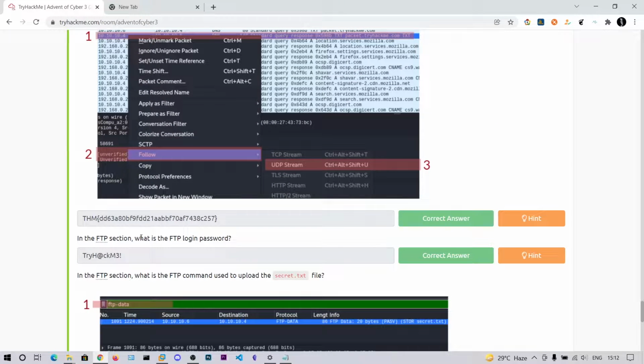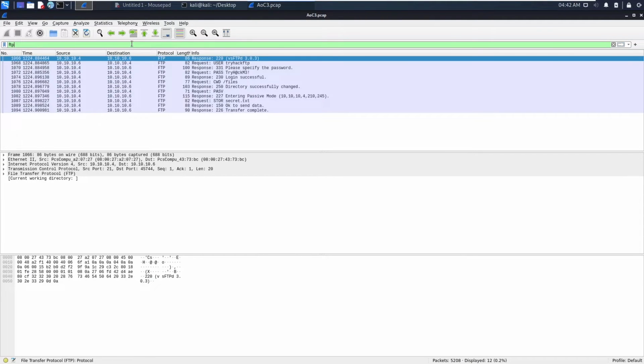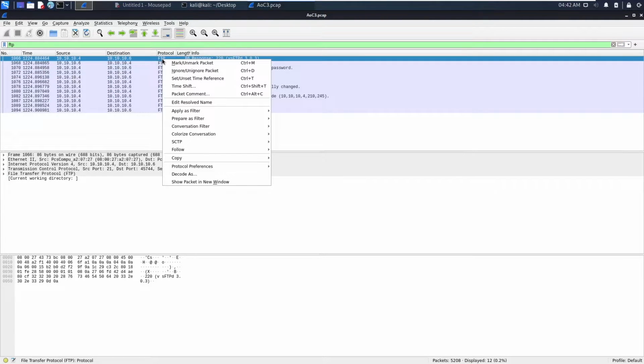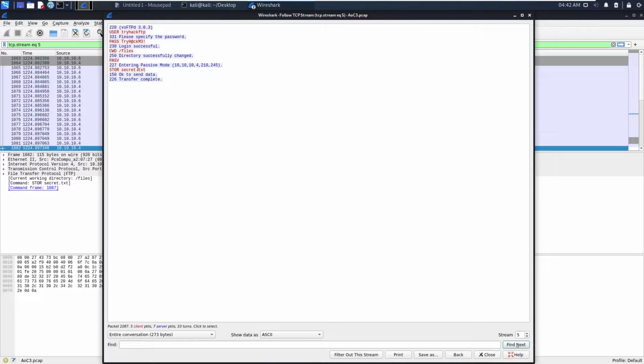And in the FTP section, what is the FTP login password? So filter FTP, and here you can right click on the first packet and follow TCP stream, and you can see user and pass. Then we are changing the directory to /files, entering passive mode and storing some content.